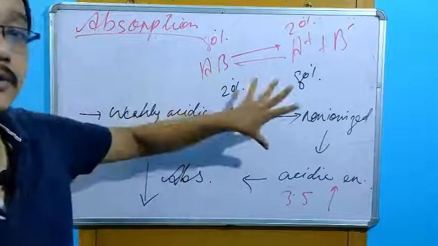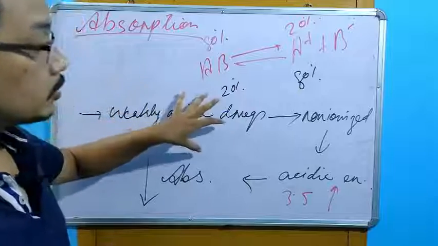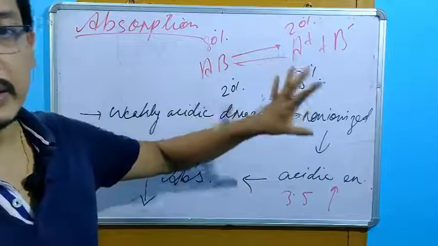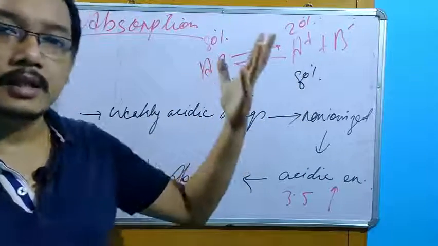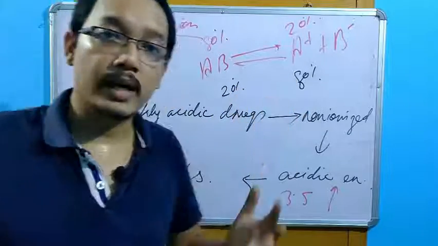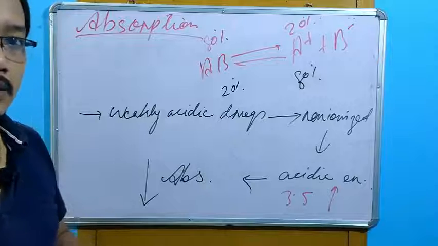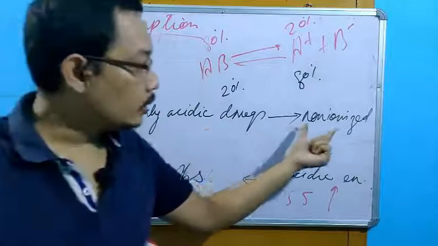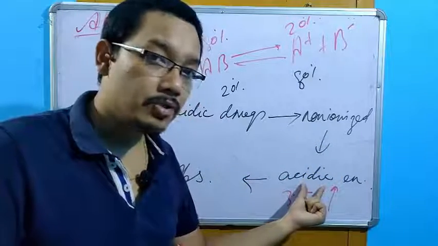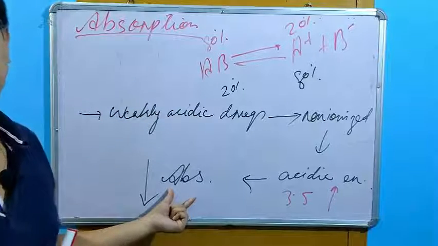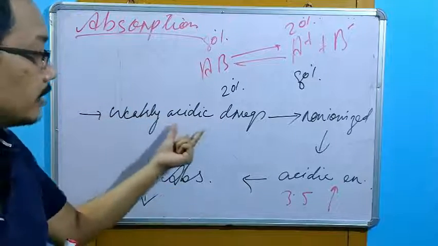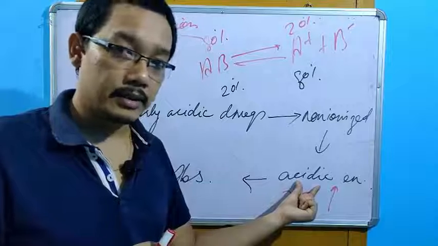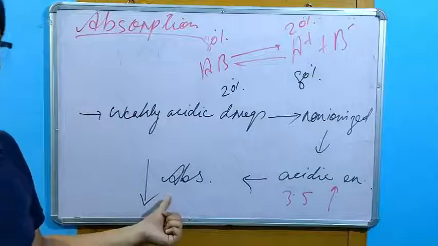We have a calculation for why weakly acidic drugs remain non-ionized in acidic environment or acidic pH, but we don't need to go in detail. This is just chemistry you studied in inorganic chemistry. In the same way, weakly basic drugs will remain non-ionized in basic pH and will be absorbed better and faster. If weakly basic drugs are given in an acidic media or acidic pH, absorption will be decreased.